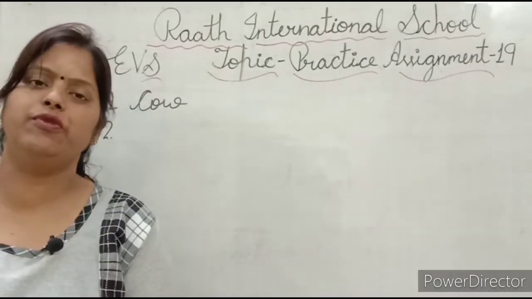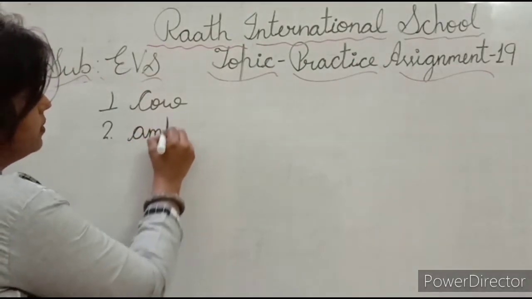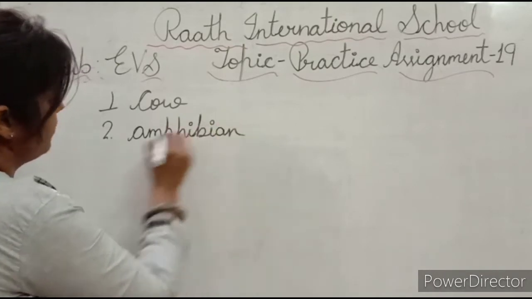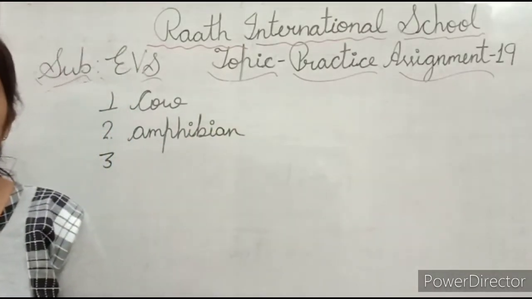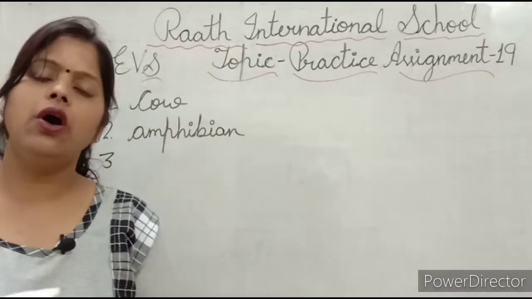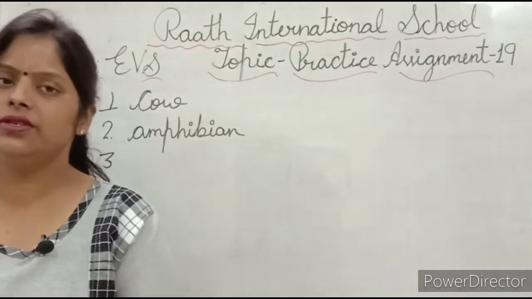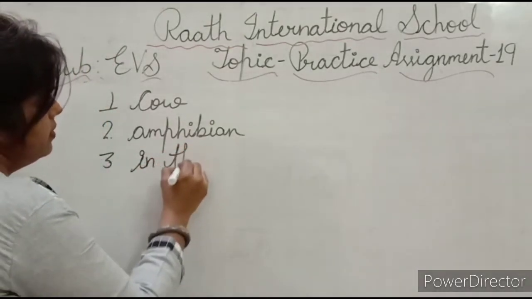Frog is an amphibian. Now next, wild animals live in the jungle or on the farm. As you know, wild animals live in the jungle. So what's the answer? In the jungle.